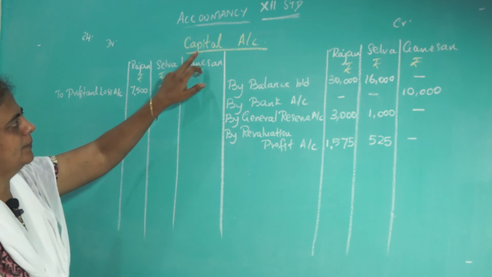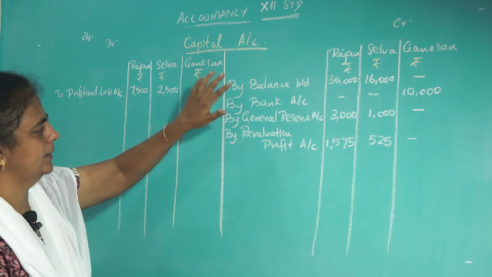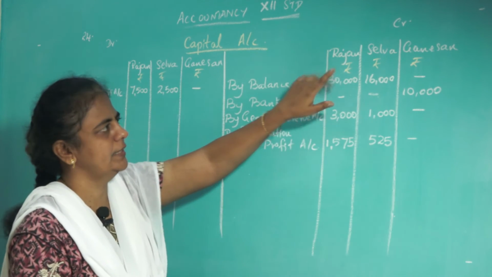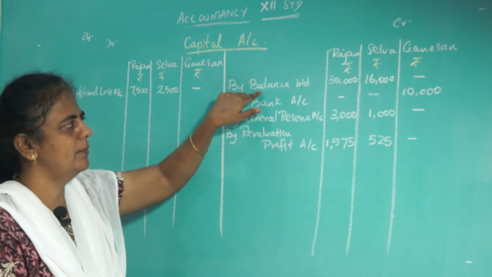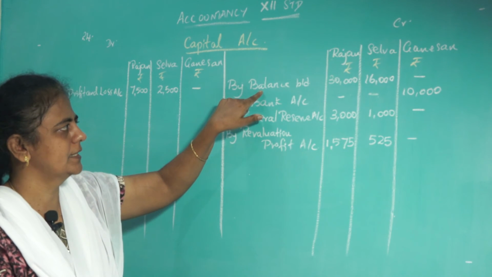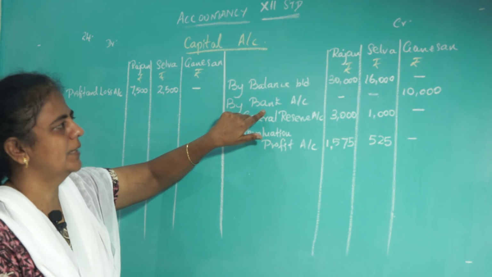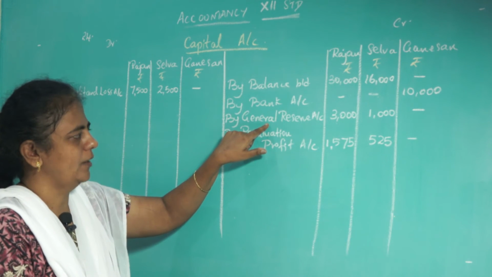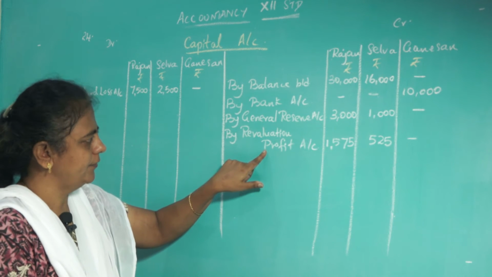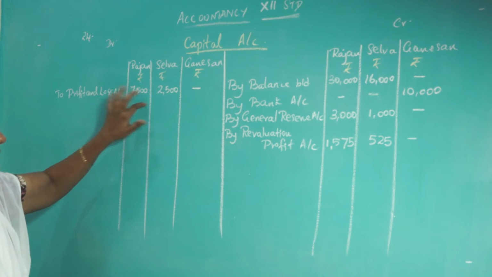So how to prepare the capital account? In the capital account, write all the partners, old partners and the new partner. The new partner is bringing money, so you write his name also. As soon as you open the capital account, first thing you have to bring the balance from the old balance sheet, that is from the question, by balance brought down. Then the money brought in by the new partner. Then the general reserve is there already. Then revaluation profit, and then profit and loss is given on the asset side, so it is a loss. Transfer that also to the old partners' capital accounts.